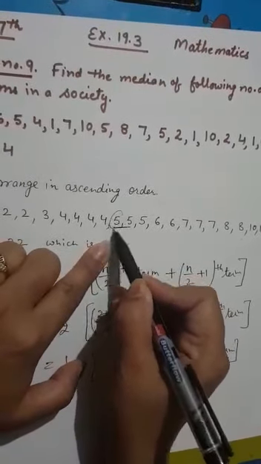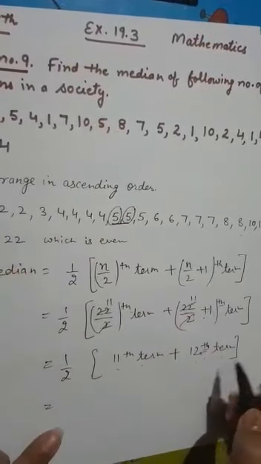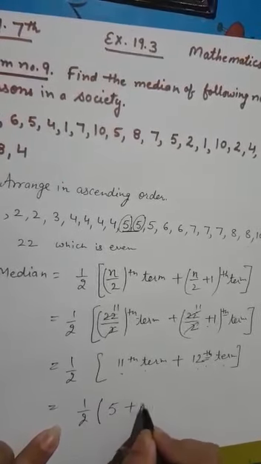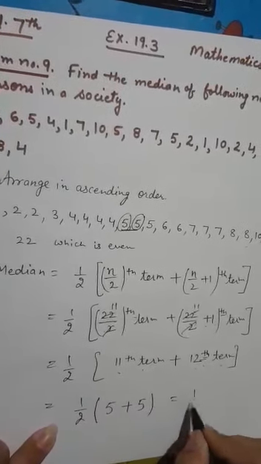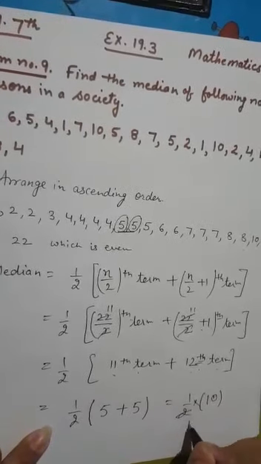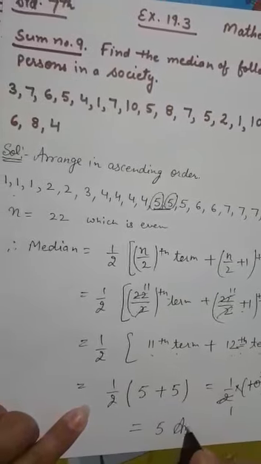The 11th term is 5 and the 12th term is also 5. So 1 over 2 bracket 5 plus 5, which is 1 over 2 times 10. So your median will be 5.